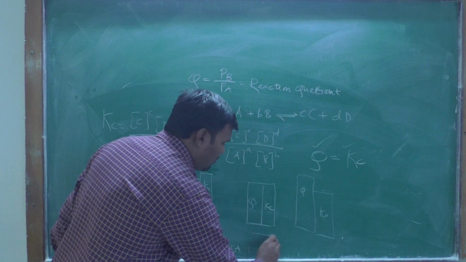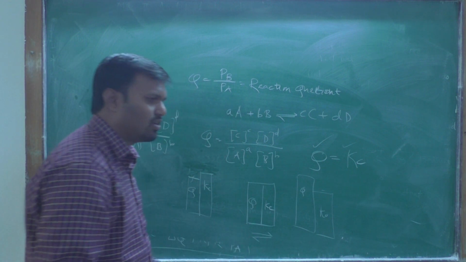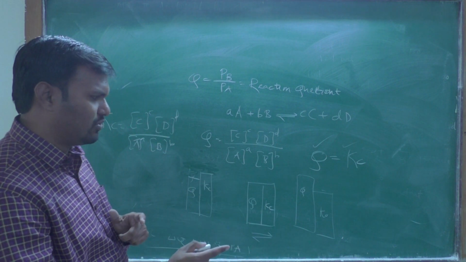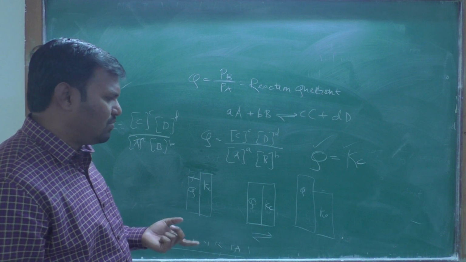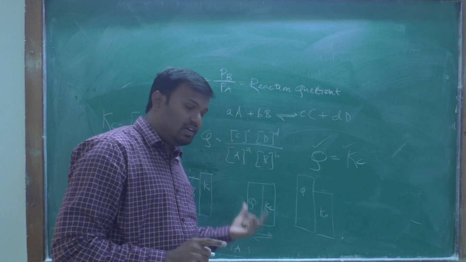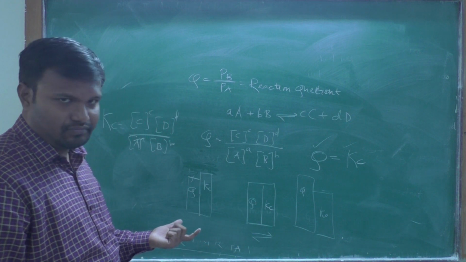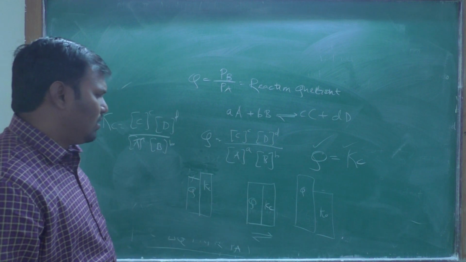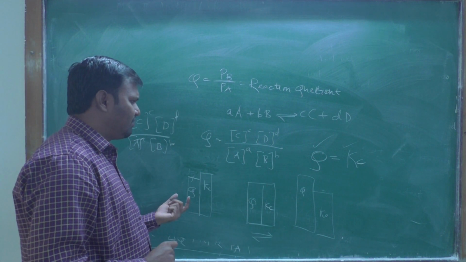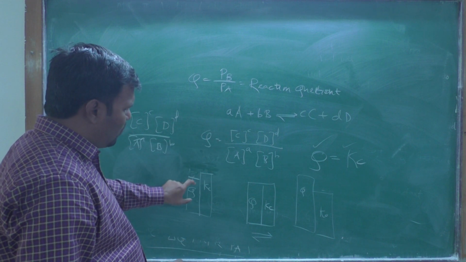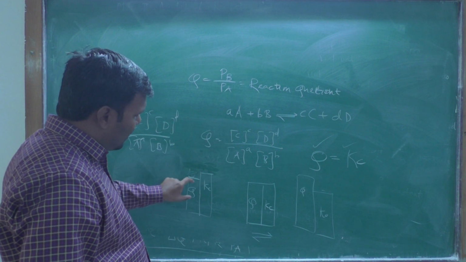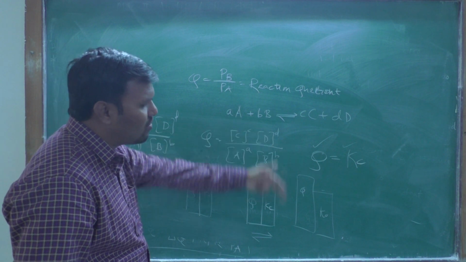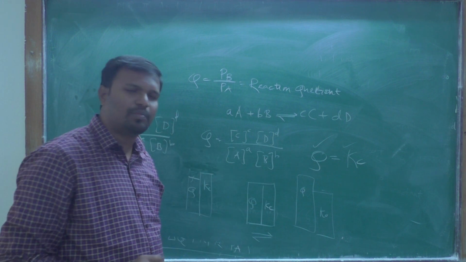At equilibrium, both the forward reaction and the backward reaction are simultaneously possible, and both are constant. The forward reaction is equally possible as the backward reaction. Then Q is equal to Kc, and that is the equilibrium condition. But at the start, product is less, therefore the Q value is less. At the start more and more reactant is there, and more forward reaction is possible, because more and more product is obtained.